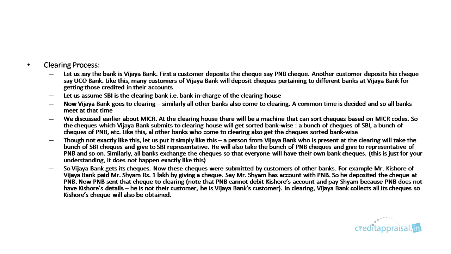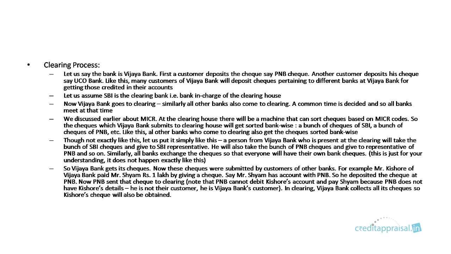Let us assume in this city SBI is the clearing bank. So Vijaya Bank will now go to clearing. Clearing is usually organized at some particular time in the day, usually twice. Not only Vijaya Bank, all other banks in the city will come to the clearing process. The common time is decided and all banks meet at that time. We earlier discussed MICR. At the clearing house, there will be a machine that can sort checks based on MICR codes. So the checks which Vijaya Bank submits will get sorted bank wise, also branch wise. At the end of this process, there will be a bunch of SBI checks, a bunch of PNB checks, etc. All other banks who come to clearing also get their checks sorted bank wise.